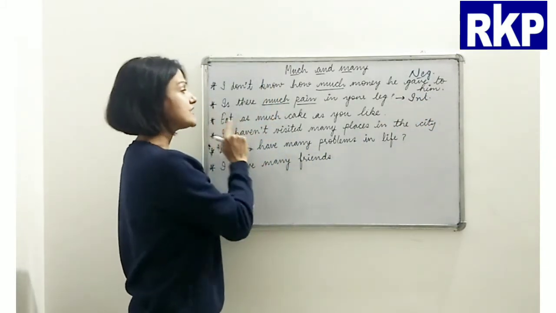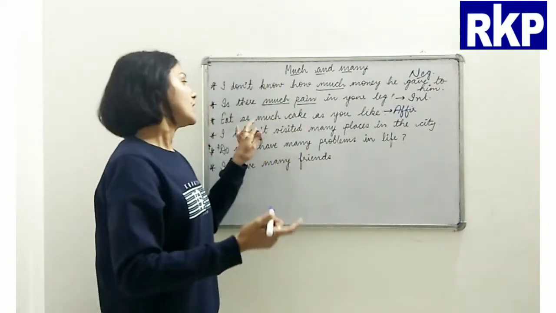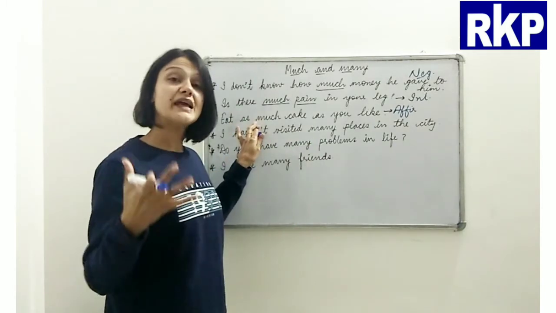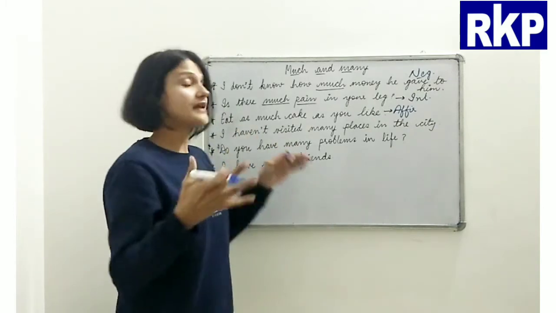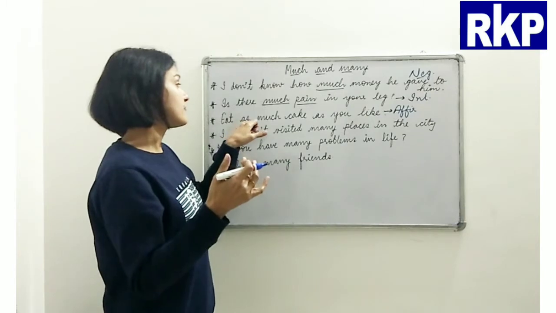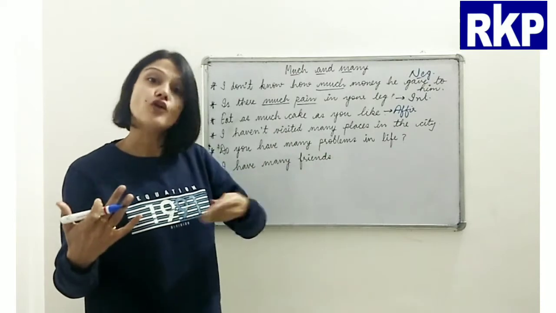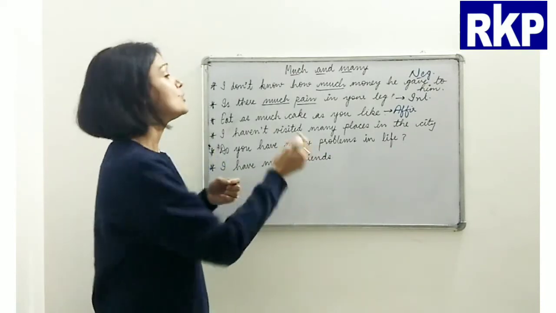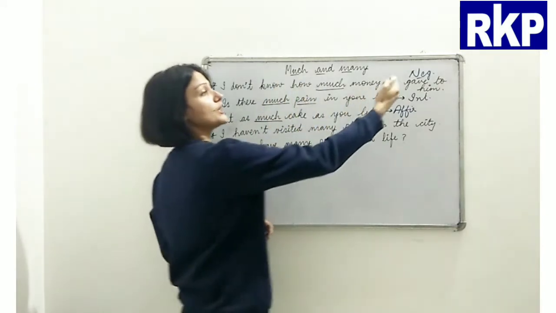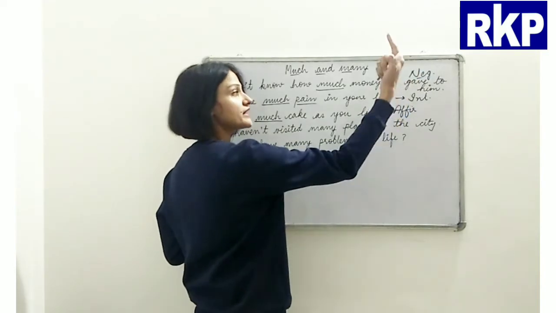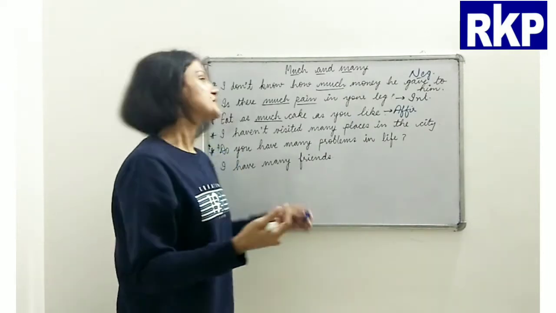And if you see here, eat as much cake as you like. Now we can also say do not take too much salt. It is harmful, right? Do not take too much salt. So we can see with as or too, also we use much. It always follows as and too, right? So if you see here beta, we can use much in negative sentences, interrogative sentences, as well as in affirmative sentences. All right.